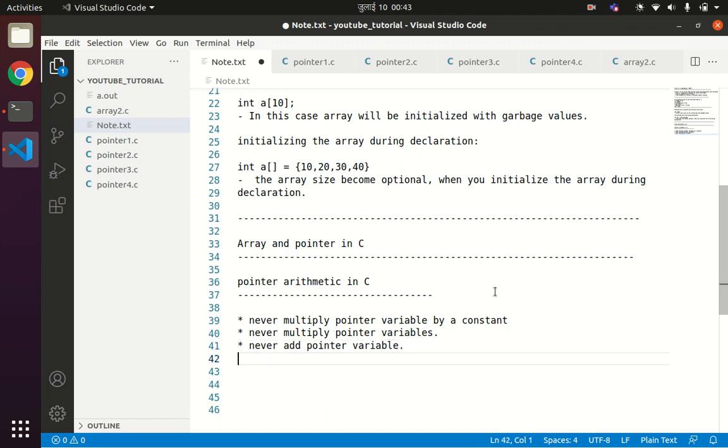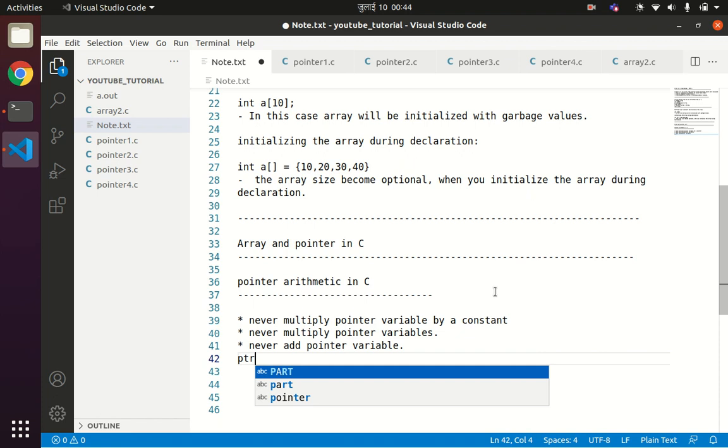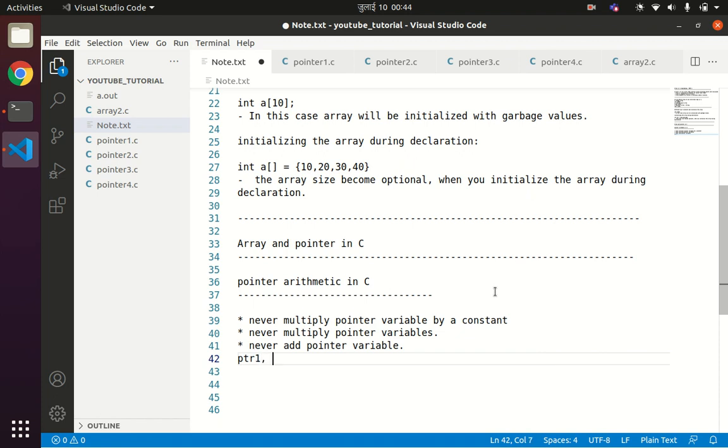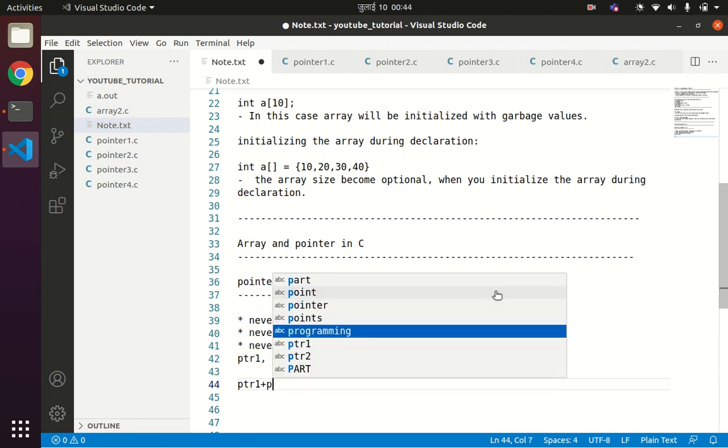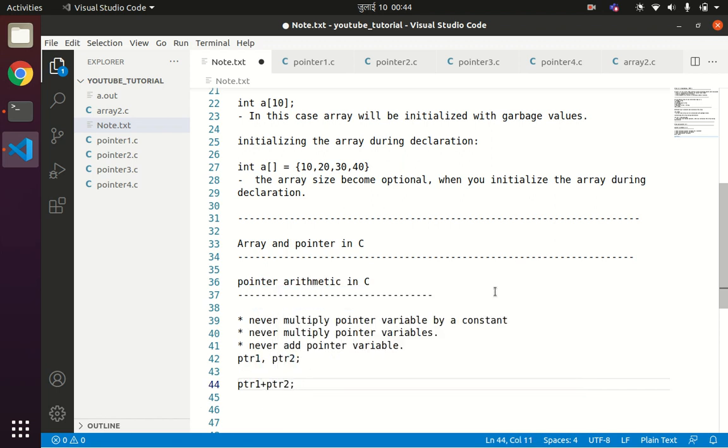If you have two variables ptr1 and ptr2, then you cannot write ptr1 plus ptr2, because the address generated by ptr1 plus ptr2 can be a different value which is not even placed in our memory location, or the address cannot be available in our memory location also. So that is the reason why we are not permitted to perform these types of pointer arithmetic.